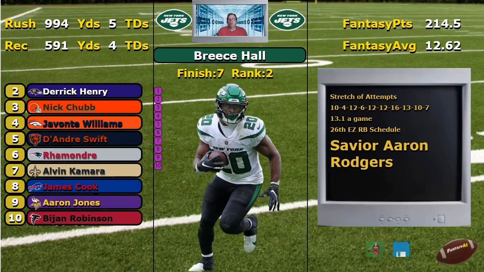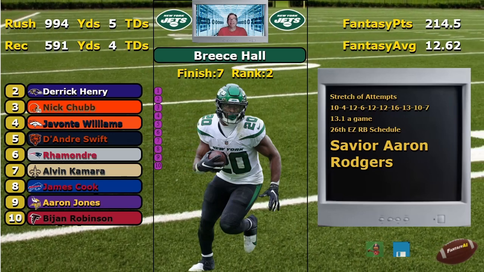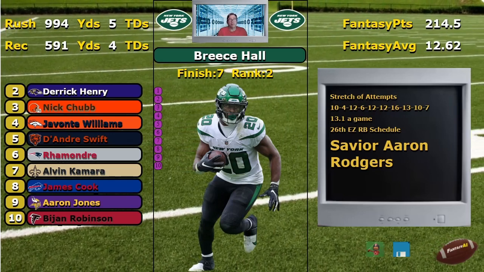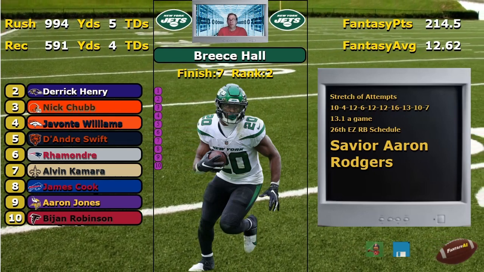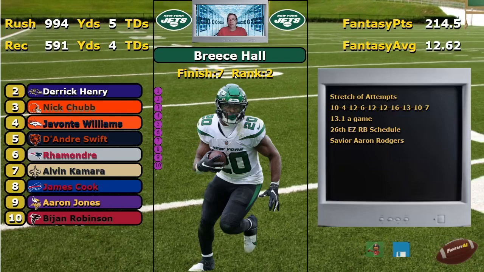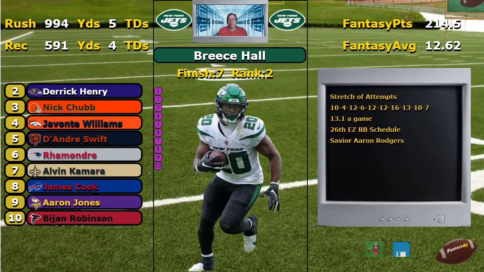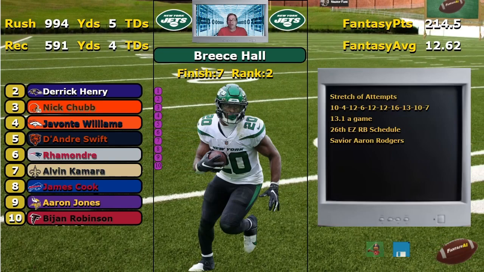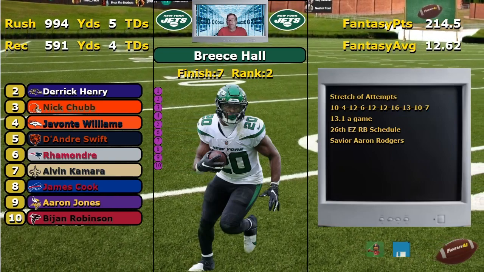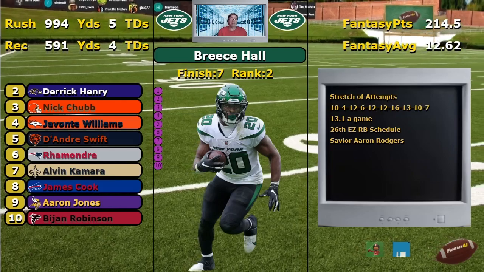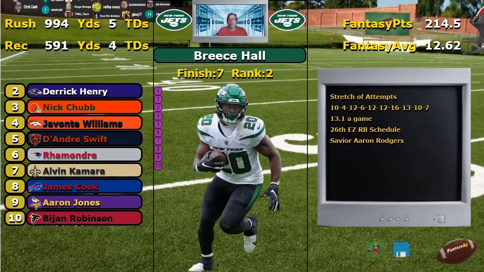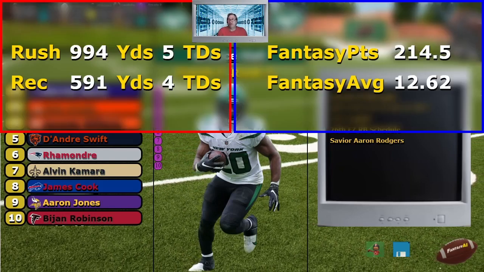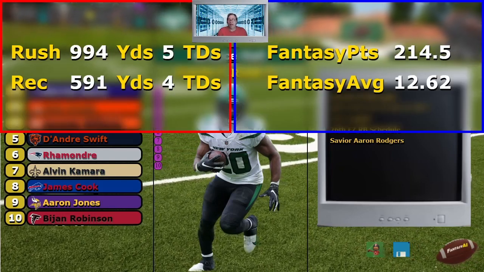And they got Aaron Rodgers, the savior, coming in. Well, if anything, that's going to heighten the passing game some, not help out him. So, moving on. You can see that we're just not in love with Breece Hall. Now, they don't have a great schedule. He did come in, get some all-purpose points. Now, I'm not going to throw him down too far. But, hey, with that average, Montgomery had 13 something.